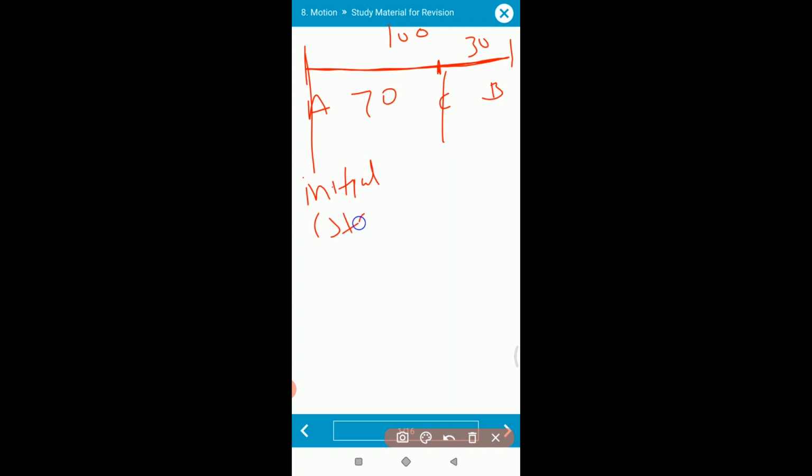Now understand displacement. The second terminology is displacement. This is point A and this is B. The total distance is 100, and a person moves from A to B and returns to C. Over here this is 30 and automatically this is 70. In this case I am just dealing with the initial position and the final position. This is the initial, meaning starting position, and this is the final position.